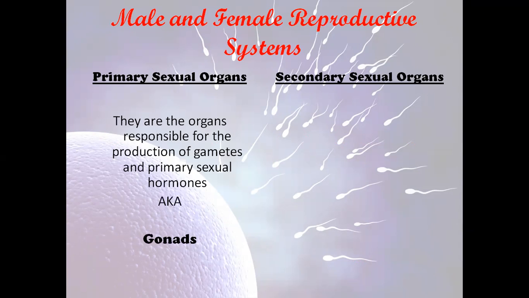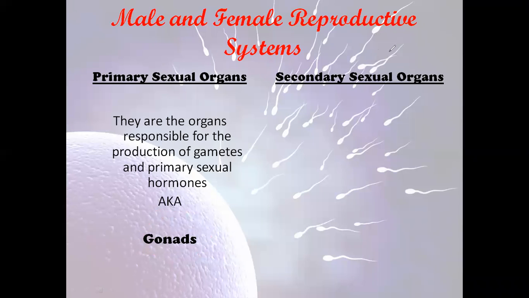So what are the primary sexual organs? The primary sexual organs are the organs that are responsible for the production of the gametes. What are the gametes? The sperm and the ovum. The sperm is the male gamete and the ovum is the female gamete. And also the primary sexual hormones, which we're going to talk about later on. They are also known as the gonads. So the primary sexual organs are the organs responsible for the production of gametes and the primary sexual hormones. They are also known as the gonads.